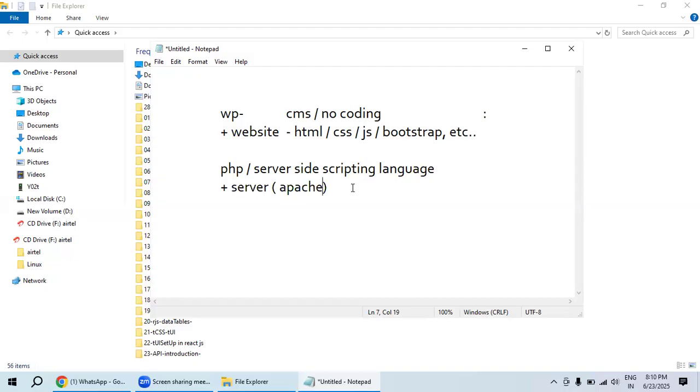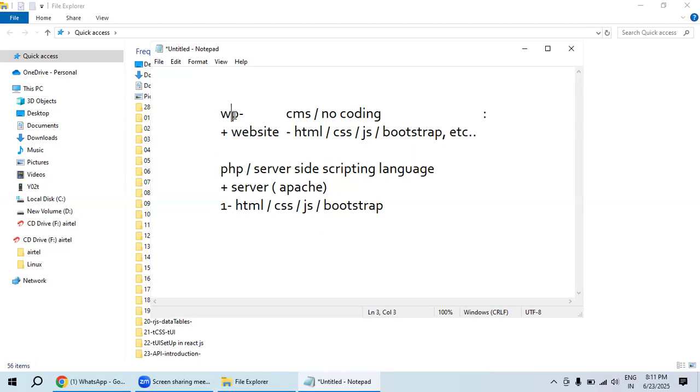That PHP itself includes HTML, CSS, JavaScript, and Bootstrap, but it is not required to manipulate or edit this coding. It provides content with drag and drop options.